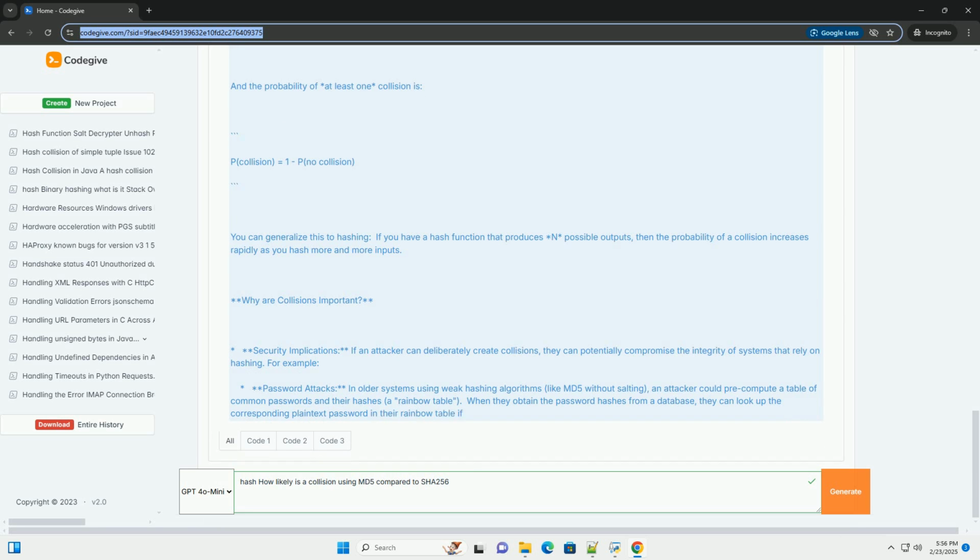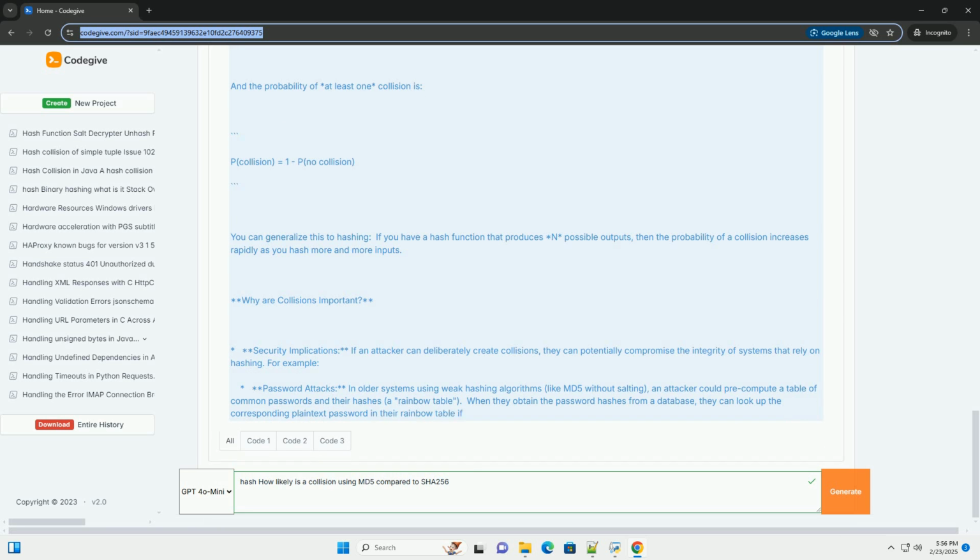Salting. The salting example is a simplified illustration. In real-world applications, you should generate a unique and random salt for each user. Store the salt along with the hashed password, usually in the same database table. You'll need the salt to verify the password when the user logs in. Use key derivation functions like bcrypt, scrypt, or argon2, which handle salting automatically.